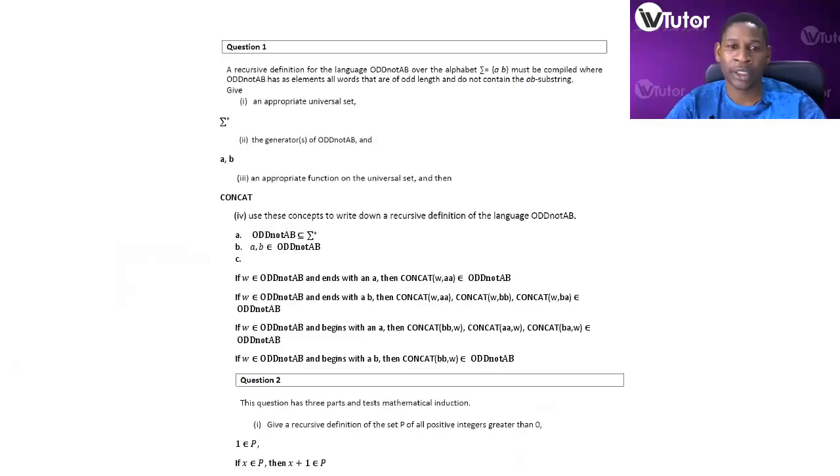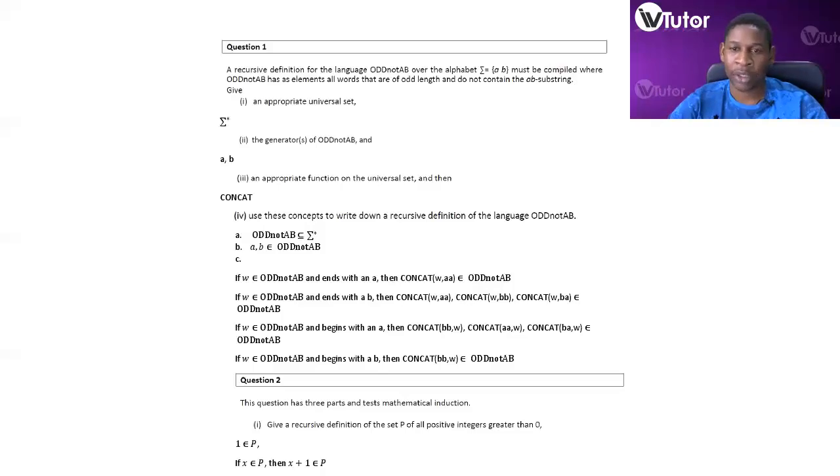We give the generators, then we give the function, or how we generate other elements in the set. A copy of this will be sent to you as well, so that you can compare with your solutions for the assignment.